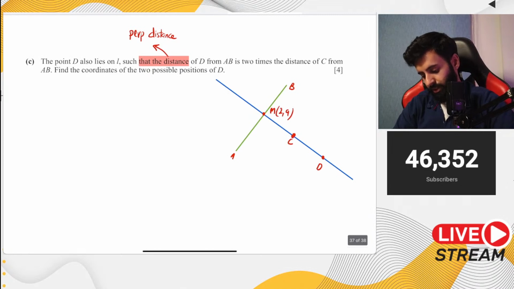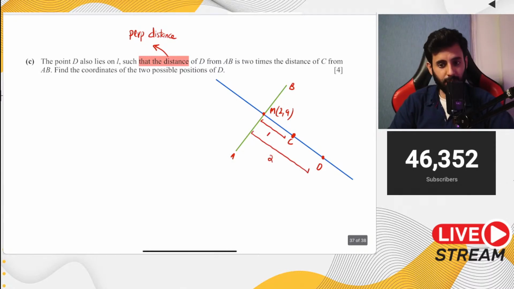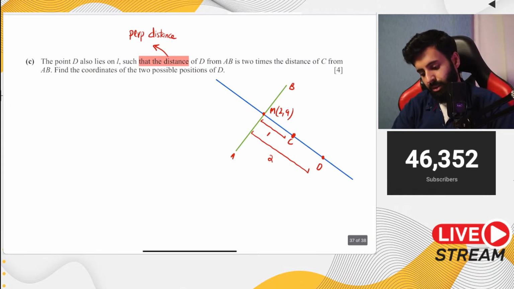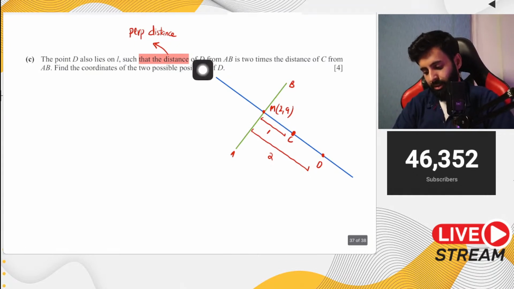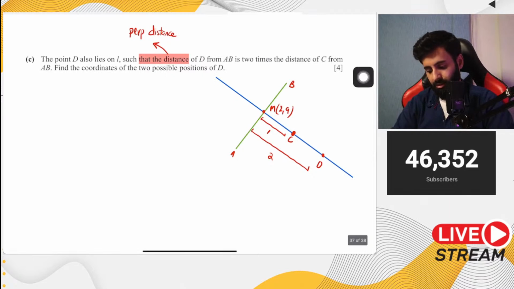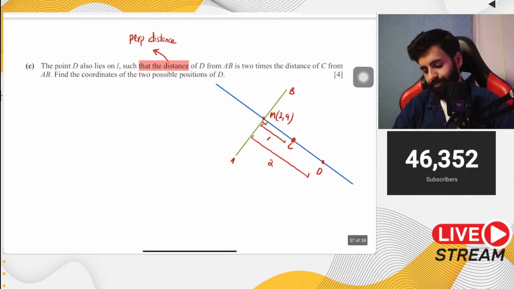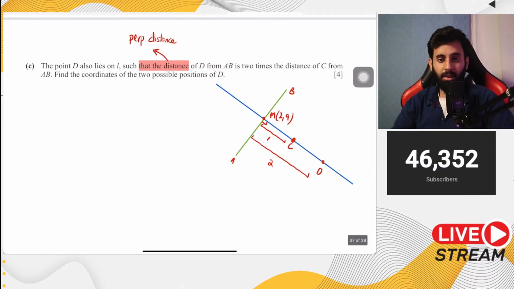And why is this the case? Because if this is 1, then you can see that this is 2. The distance of D from AB is twice the distance of C from AB, and like I said, when the question is silent, it means that it's the perpendicular distance.